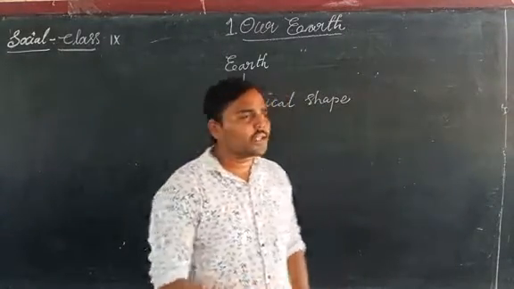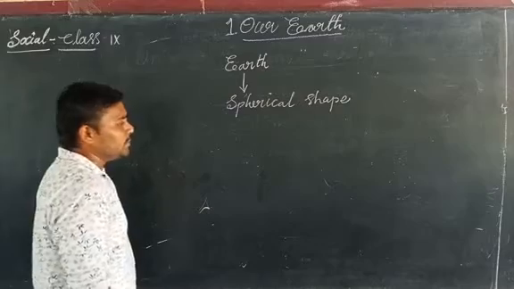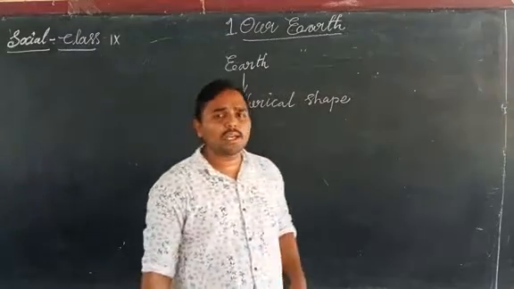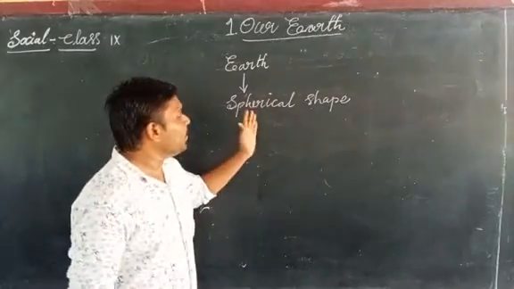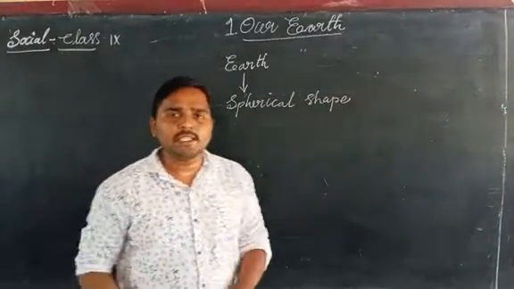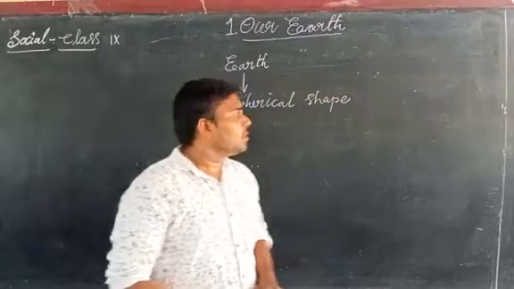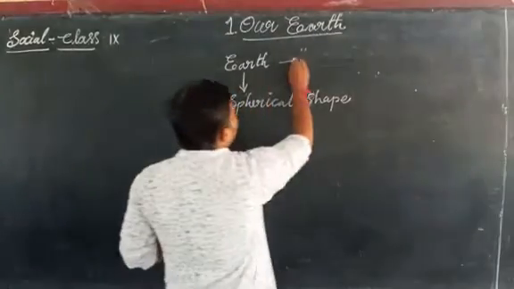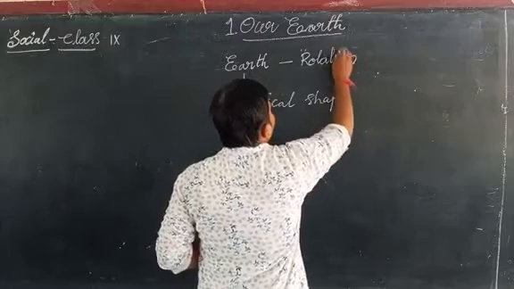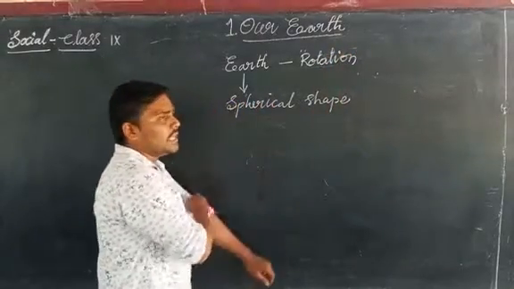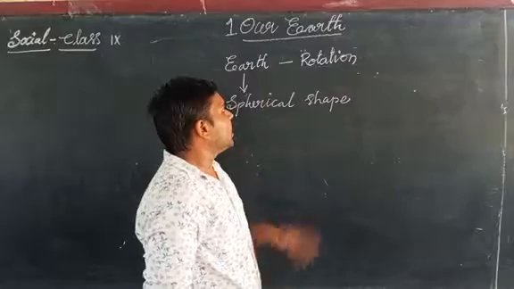Due to the rotation and revolution of the earth, we can see the changes. Due to the rotation of the earth, we see day and night changes on the earth.